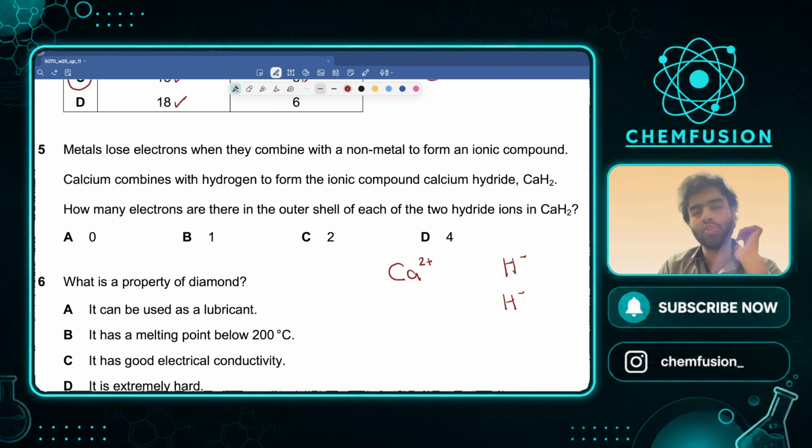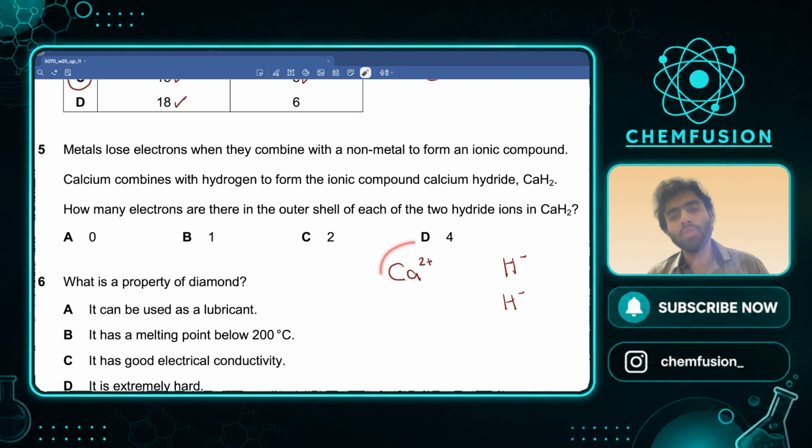What happened here, kids? See, you have CaH2, which means 2 hydrogen atoms and only 1 calcium. This 1 calcium will lose 2 electrons and get a 2 plus charge. 1 electron will be given to hydrogen, it will get -1. Another electron will be given to this hydrogen, it will also get -1. Right? Essentially this is what is happening. Okay? Are you trying to get what I'm saying here?